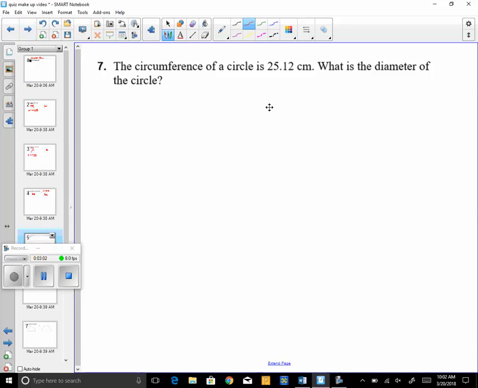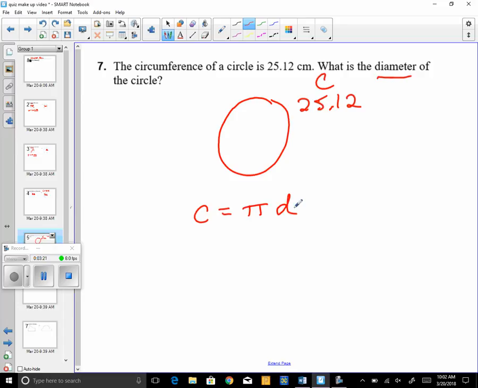Number 7, the distance around a circle is 25.12. That's the circumference. So to get the diameter, I have to work backwards, and instead of multiplying by 3.14, I have to divide by 3.14, because if you look at the formula, my circumference is 25.12.